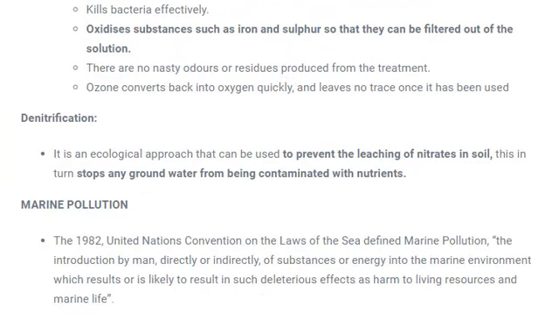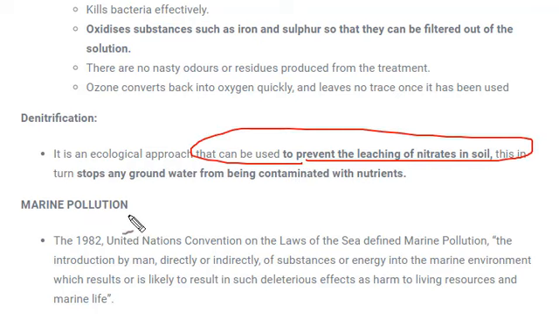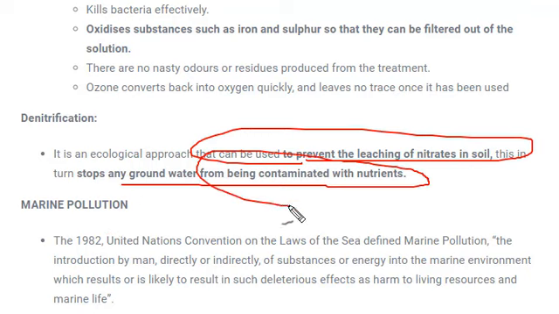Denitrification. We know nitrification means the use of nitrogen by the plants or the leguminous plants. Denitrification means it can prevent the leaching of nitrate in soil. Okay, and in turn what it does is stop any groundwater from being contaminated with nutrients.